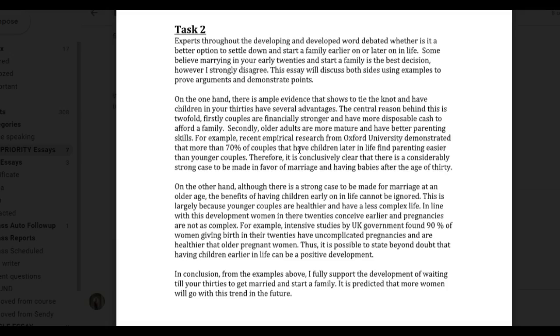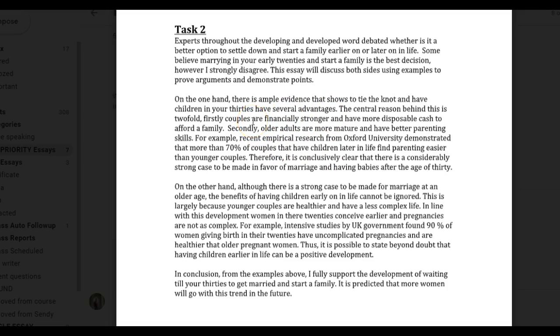Anytime you make a statement which expresses your main idea, you absolutely have to support it. Okay? So what could you have said here? They are financially stronger and have more disposable cash to afford a family. So you could have said something like, this is because they have spent more years in the workforce, therefore they have had an opportunity to progress along the career ladder and perhaps to also save some money for their family. Okay? And then you could give this example here. So you can see that I really just explained why you say what you say and why you think this.